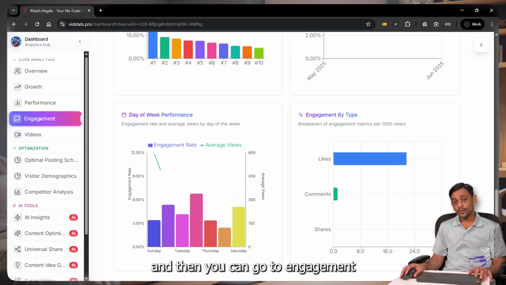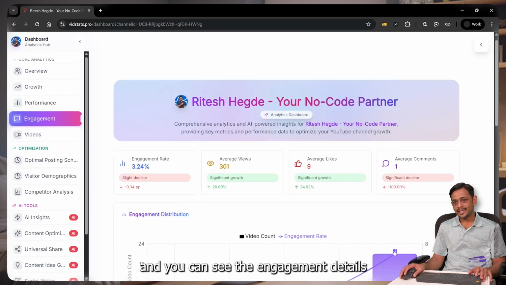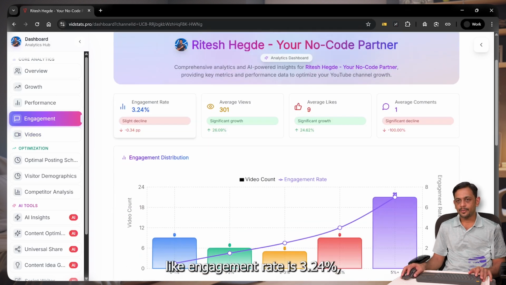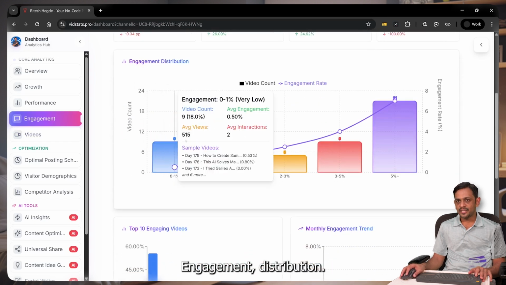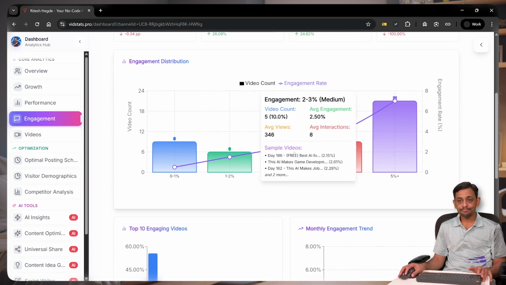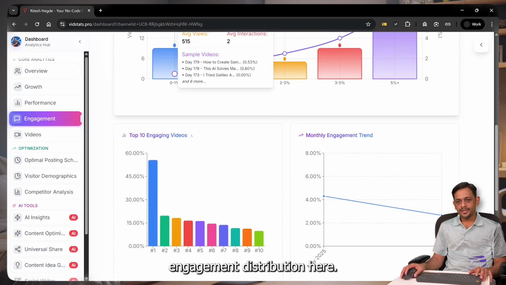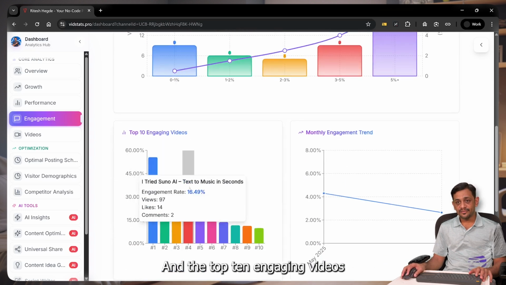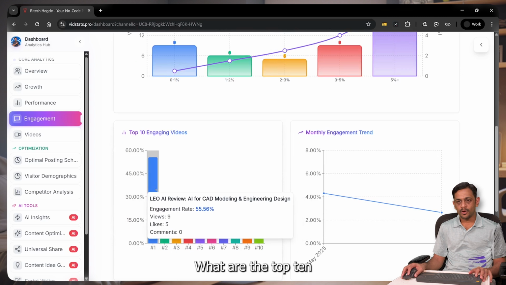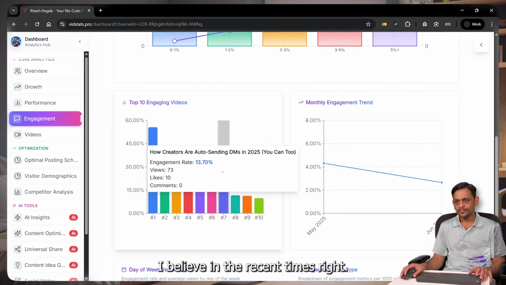And then you can go to engagement and you can see the engagement details, like engagement rate is 3.24%, average views 301, average likes, average comments, and so on and so forth. Engagement distribution. So we have an engagement distribution here, and top 10 engaging videos. We can see over here what are the top 10. Leo AI has got very good engagement. This is again, I believe, in the recent times, right?